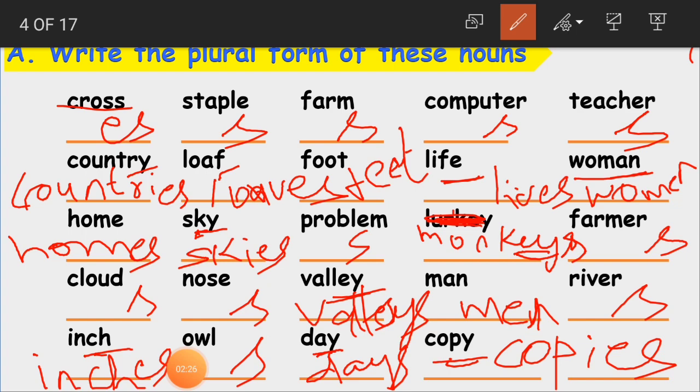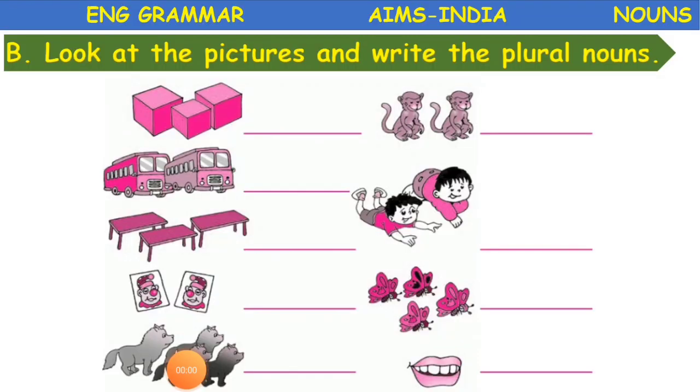Okay then, so we'll go to the next part of our nouns. Hope you are all understanding. Now here, children, you are given some pictures and we have to write these as plural nouns. What are here? What are we having here? They are boxes, no, 3 boxes.